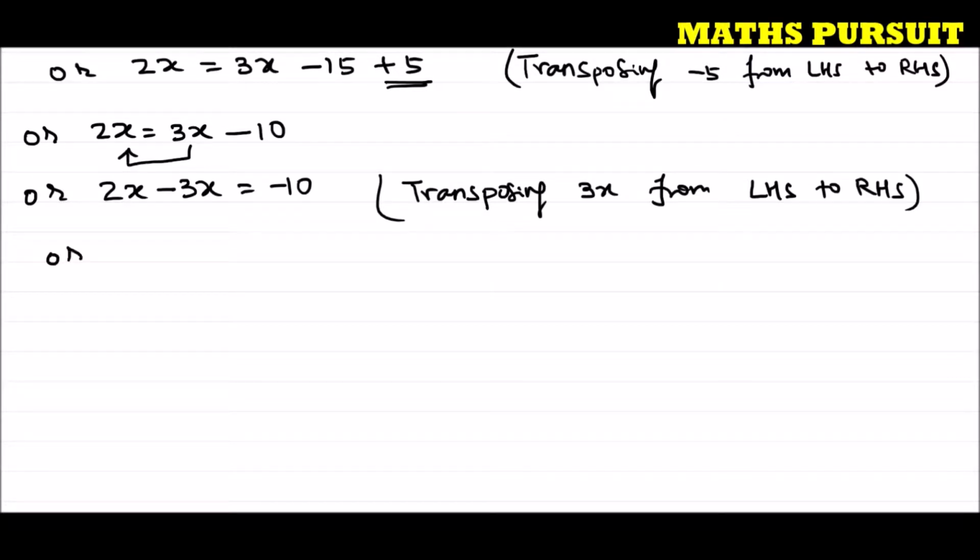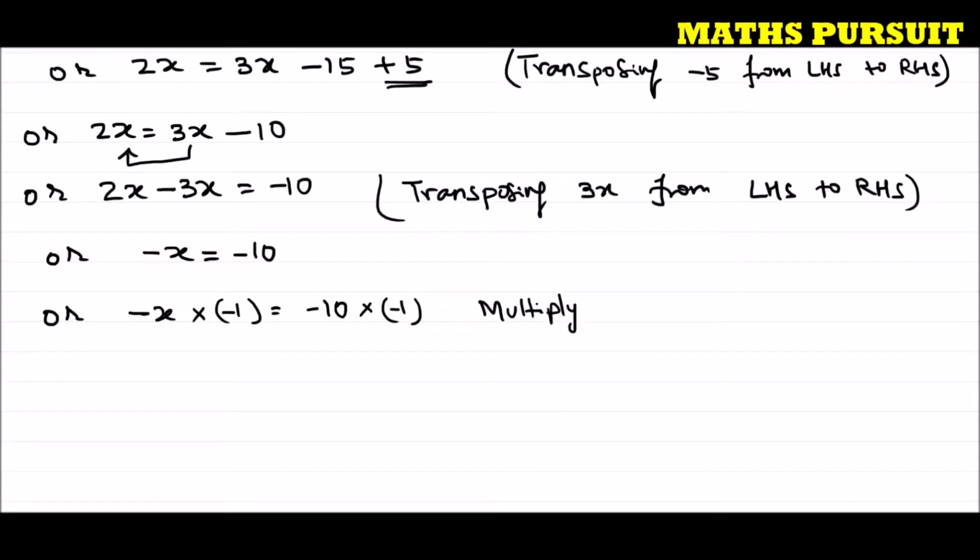Now 2x minus 3x is minus x. That means minus x is equal to minus 10. Let us try to remove these negative signs. So I can write minus x into minus 1 is equal to minus 10 into minus 1. That means I am multiplying both sides by minus 1. Hope guys you are understanding. Why am I multiplying? I want to eliminate this negative sign.